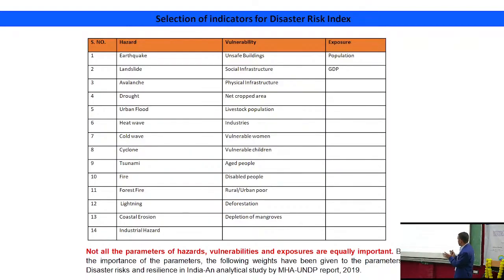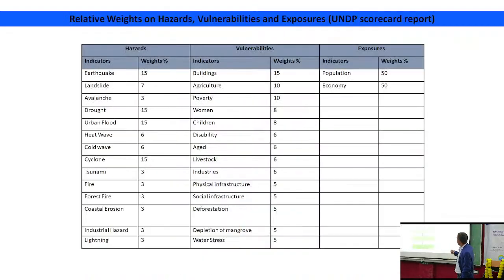So the problem is that all the parameters are not equally important. So what we have done, we have given weightage like this: for earthquake we have given high weightage, drought high weightage, flood high weightage, then lightning, industrial hazard, coastal erosion, forest fire and fires, and tsunami have been given less weightage, based on UNDP. We have not suggested anything, whatever UNDP has suggested we have taken directly. Similar with vulnerability and exposure.